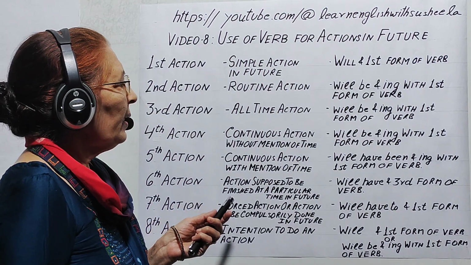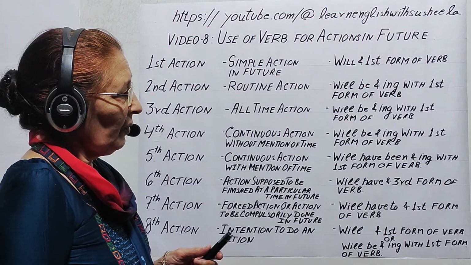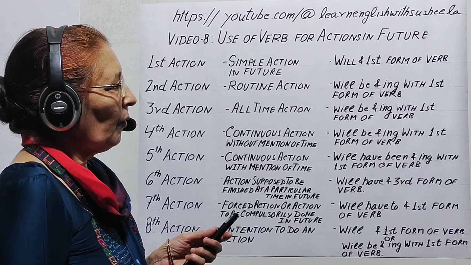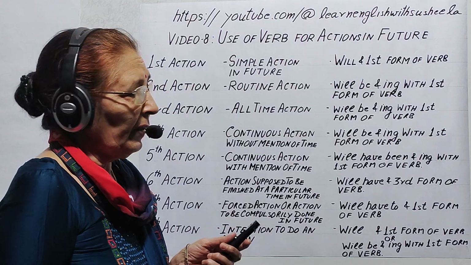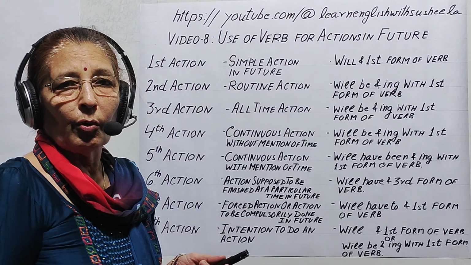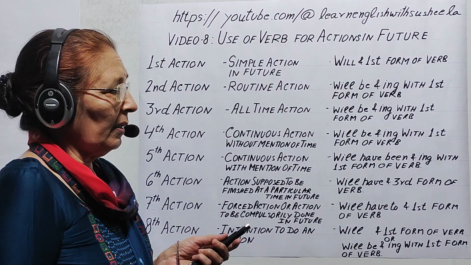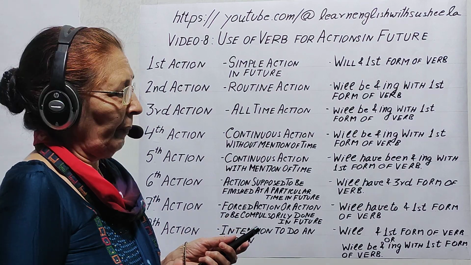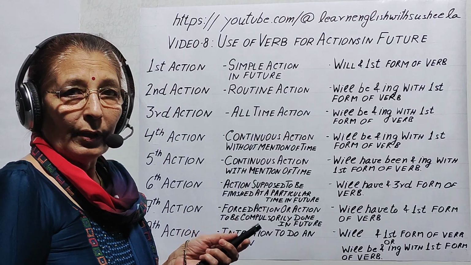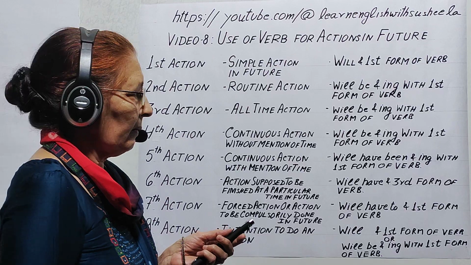Fourth action, continuous action without mention of time. Here actions are shown which have begun and they will continue for some time in future, and here we use will be and ing with the first form of the verb. For example, this factory will be running in the near future, or they will be working hard to get success, or they will be waiting for his return.